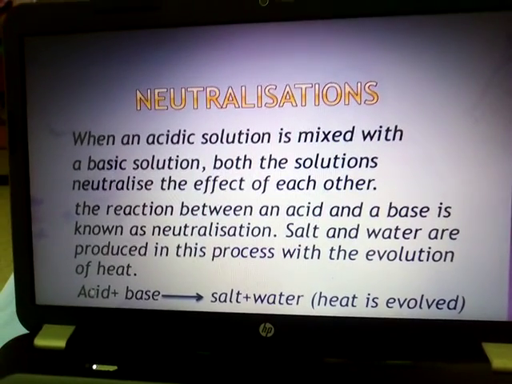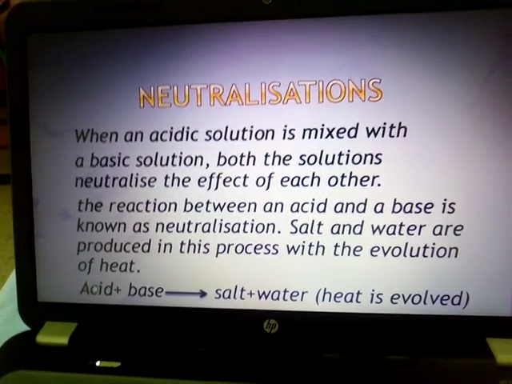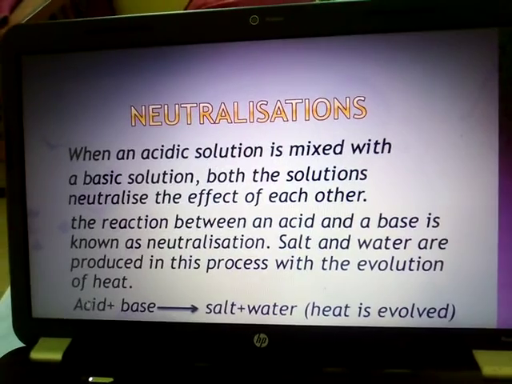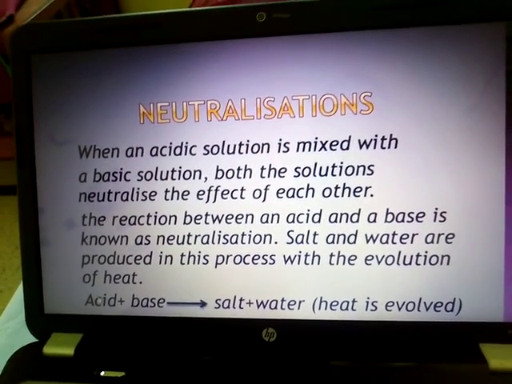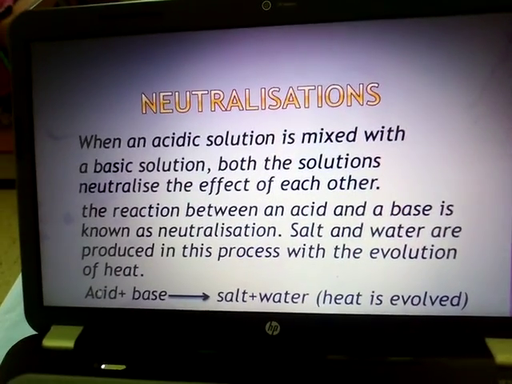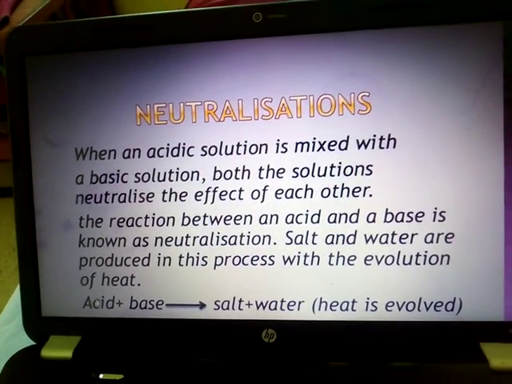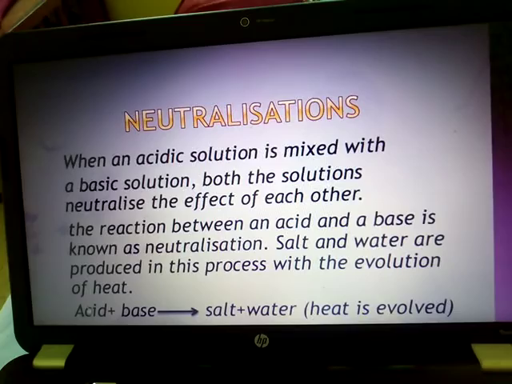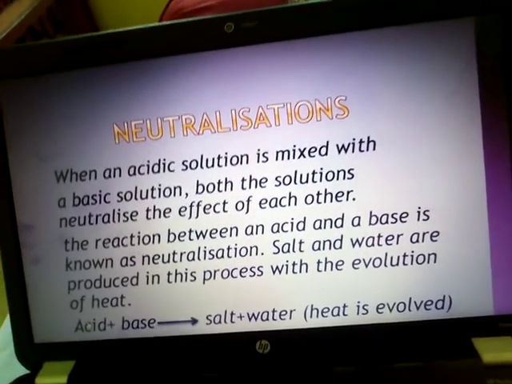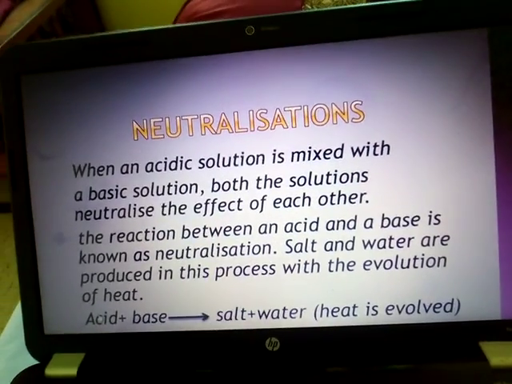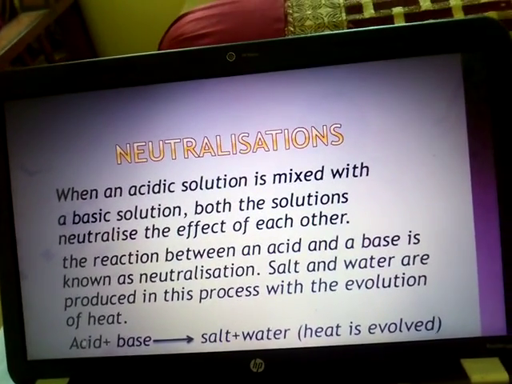Now what is neutralization? Earlier we have discussed what is acid, what is base. So neutralization is the process in which acid reacts with the base to produce salt and water. So the neutralization process neutralizes the effect of the acid. It reduces or finishes the effect of the acid.